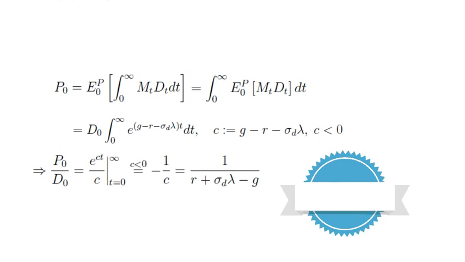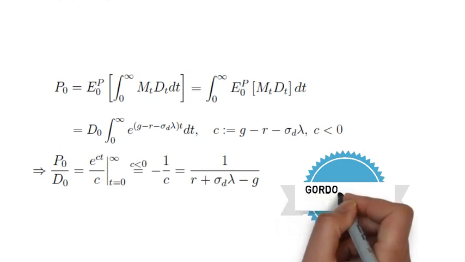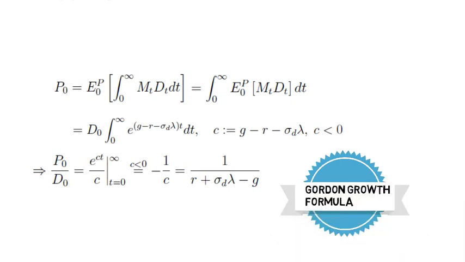Now that is the well-known Gordon growth formula, which says that the price-dividend ratio for a firm that pays dividends up to infinity with a constant growth rate g and a constant discount rate that consists of the risk-free rate and the risk premium coincides exactly with what we have here: 1 divided by the discount rate minus the growth rate, where the discount rate has these two components, risk-free rate and risk premium.